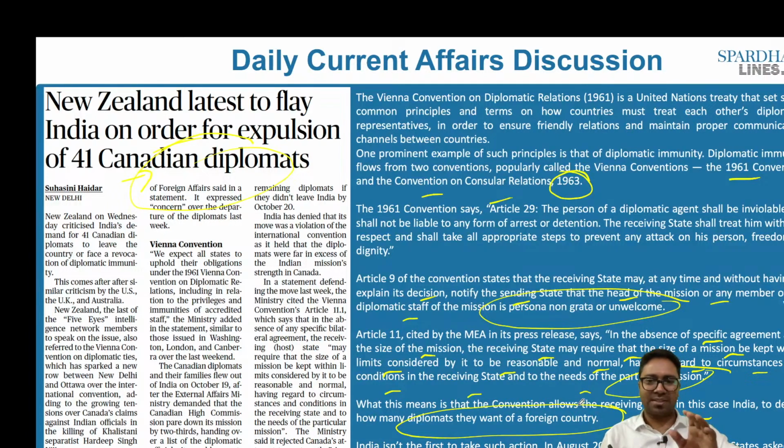Is it the first time that this is happening? No. In the past, in 2017, Russia and the United States had also employed Article 11 of the 1961 convention, asking for each other's diplomats to be recalled on the principle of parity following a low in their relations. Now we have New Zealand, which is requesting India to reconsider its position with respect to Article 11. It is this that we have to understand with respect to this article.